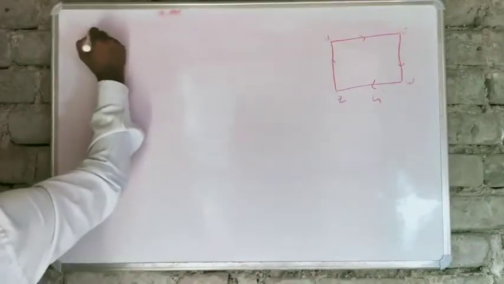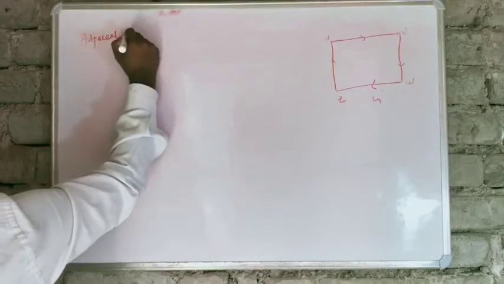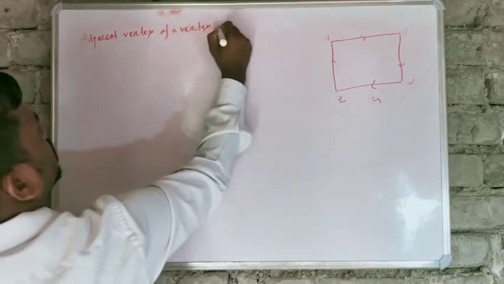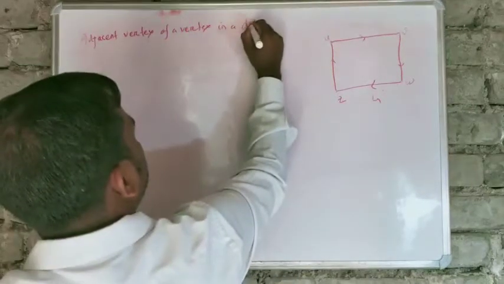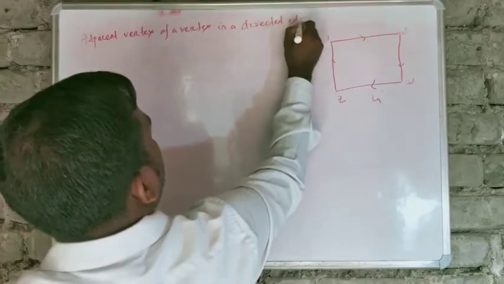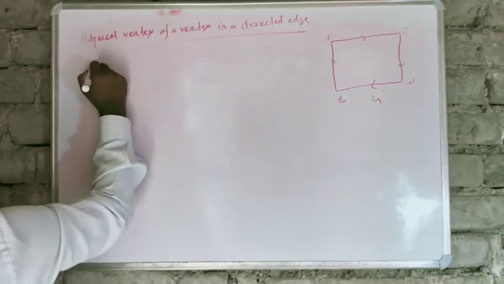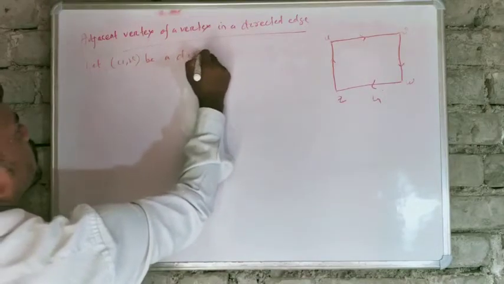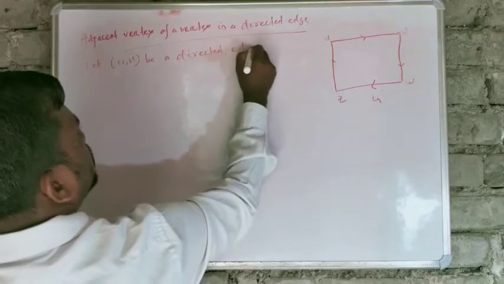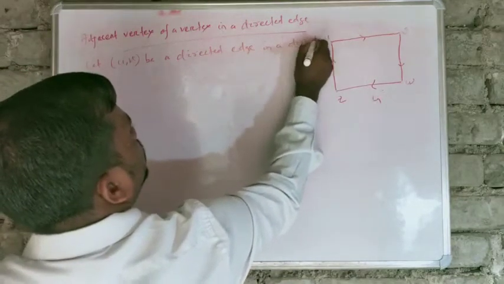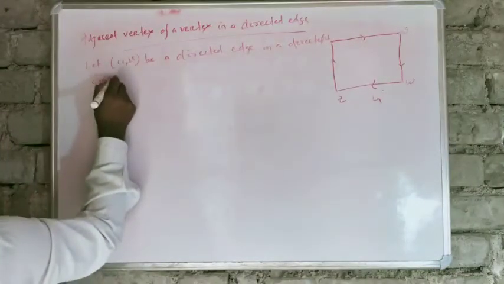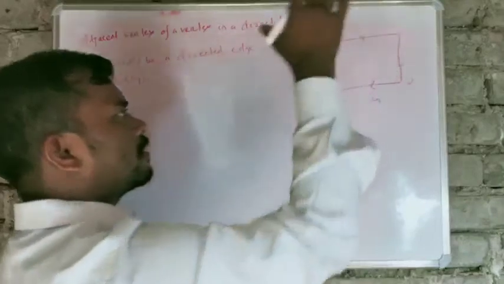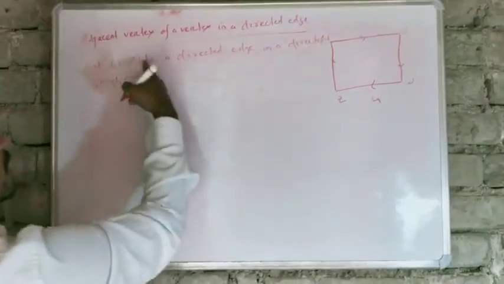What is an adjacent vertex of a vertex in a directed graph?